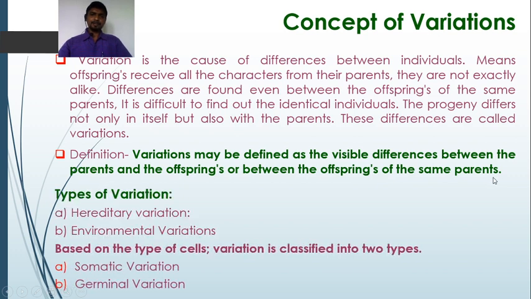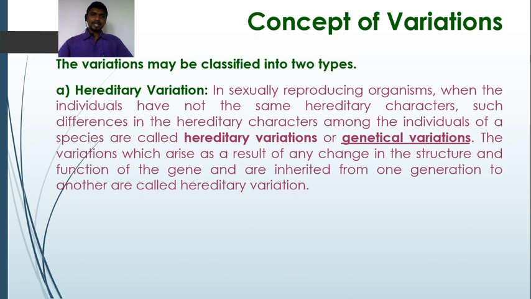Next, these are the types of variation. There are two types of variations: hereditary variations and environmental variations. In addition to this, based on the type of cells, variations are also classified into two types: somatic variations and germinal variations. First we are going to study hereditary variation. Hereditary characters are those characters which are genetically controlled. They are transmitted from parent to the offspring as they are. Such characters are referred to as hereditary or genetical characters.